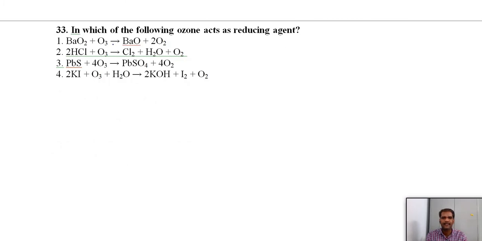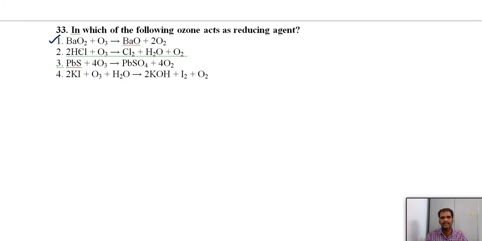In which of the following does ozone act as a reducing agent? We know that ozone acts as an oxidizing agent in most cases, but in a few cases, like the tarnishing of silver, oxidation is followed by reduction, and there it can act as a reducing agent.